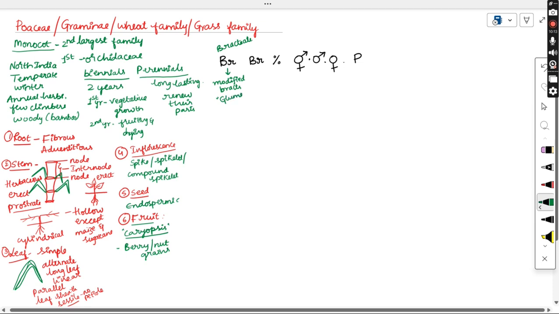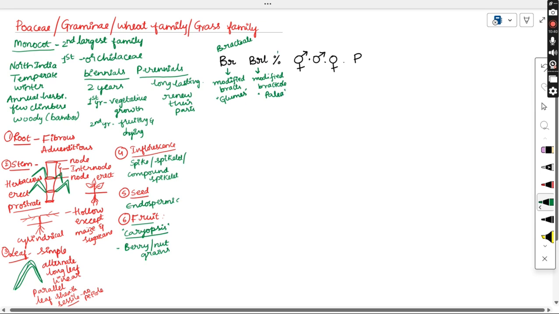They also contain bracteoles, and even these bracteoles are modified into a structure called palea. So it contains modified bracts and modified bracteoles. Modified bracts are called glumes. Modified bracteoles are called palea.